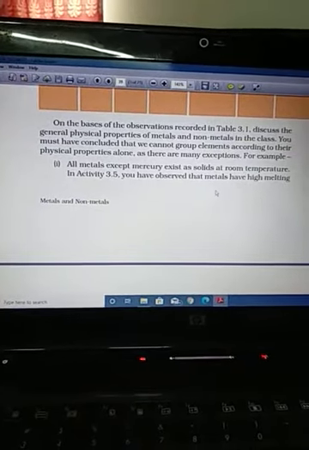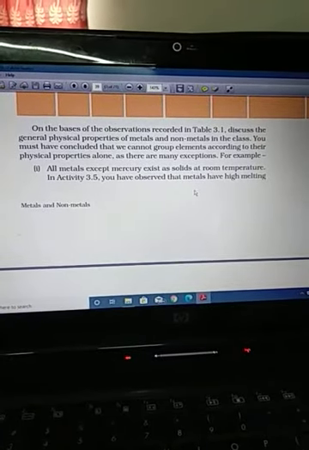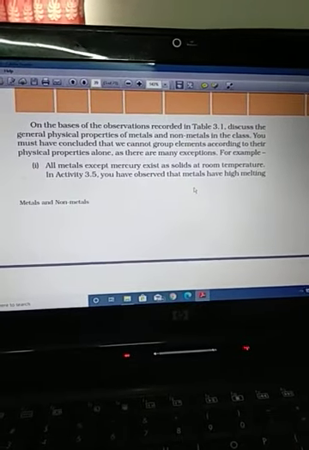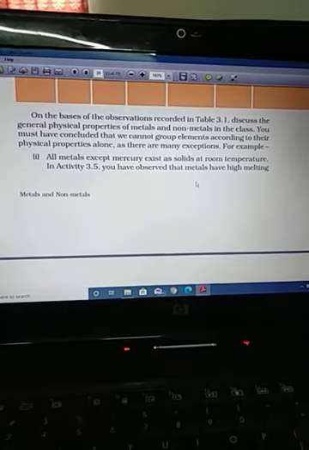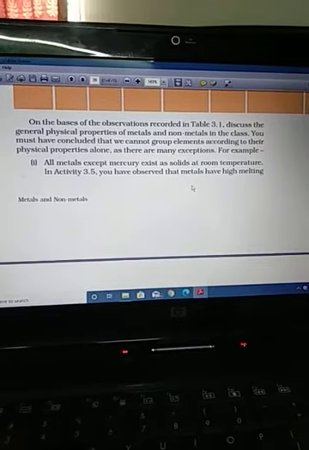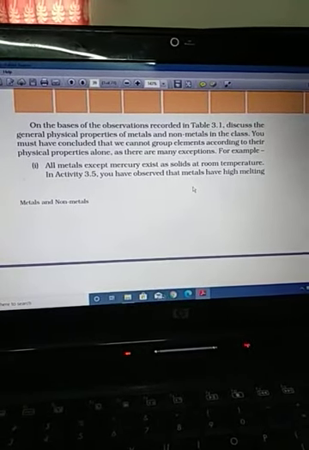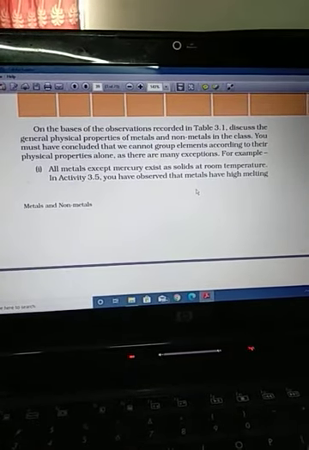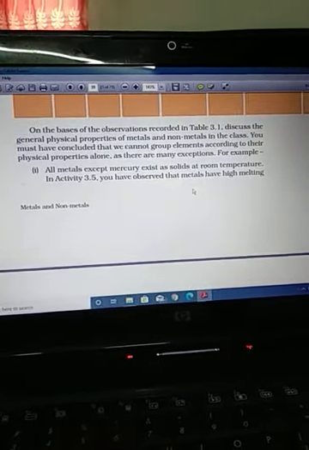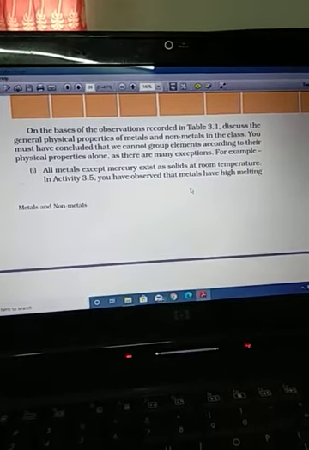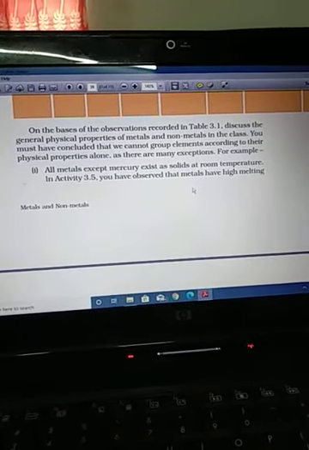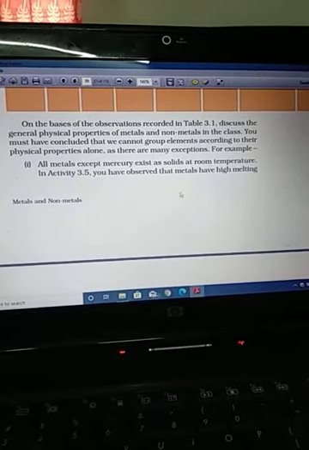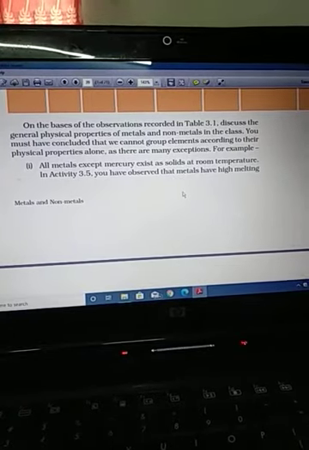Generally metals are solid, except mercury. It is liquid at room temperature, but non-metals are present in all physical states: solid, liquid and gas. Only one is liquid, that is bromine, a blood red color liquid. And the gases are oxygen, nitrogen, hydrogen, fluorine, chlorine, and then helium, neon, argon, krypton, xenon and radon. So in this way 11 gases are available.